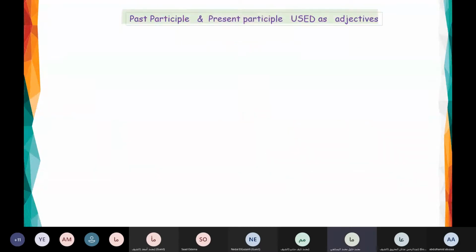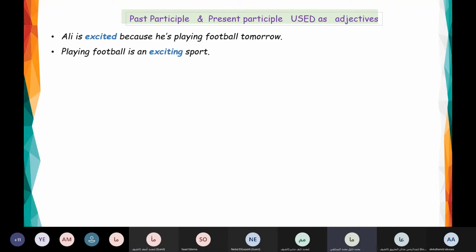Now here we have to use the past participle and the present participle used as what? Adjectives. We are going to use these or the previous words as adjectives, the past participle and the present participle. Look at the example here. Ali is excited because he is playing football tomorrow. Playing football is an exciting sport.